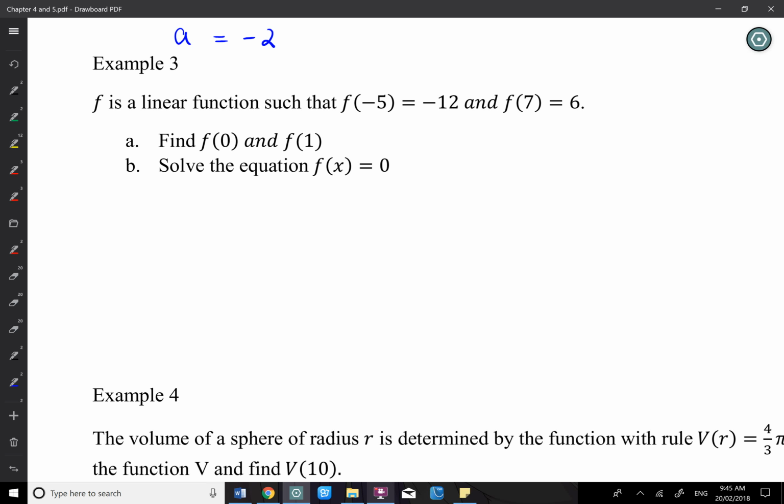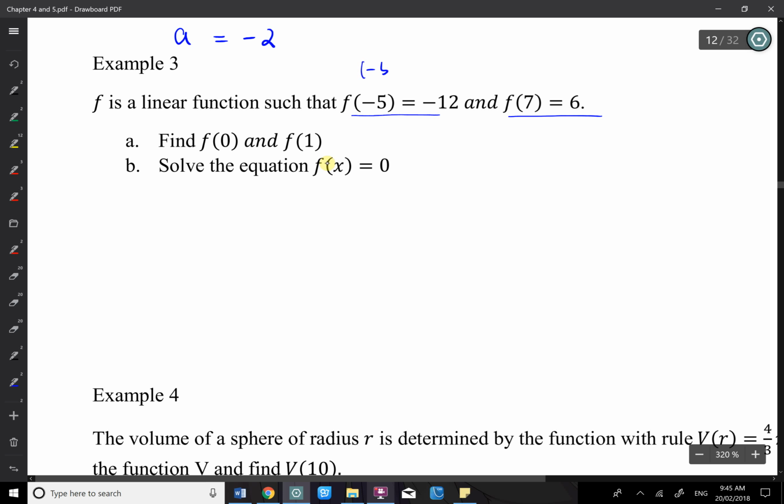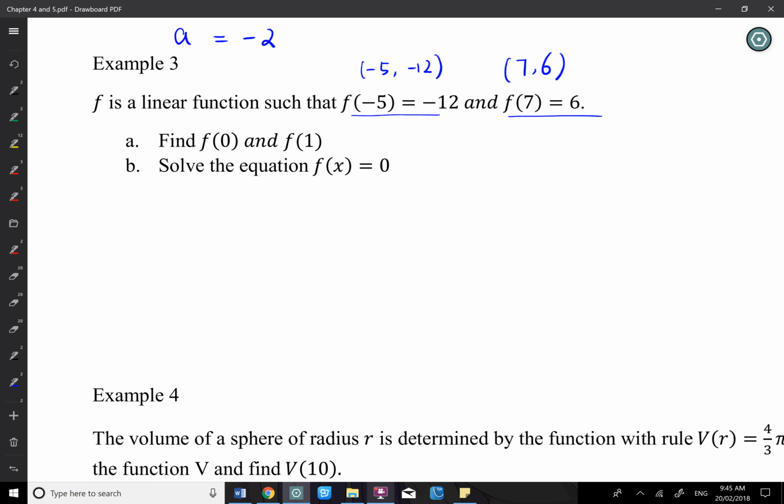For example 3, most of you chose to set up a linear equation y equals mx plus c or ax plus b to solve for that, which is a correct method. Nothing wrong with it. I'm just trying to give you another idea of how to solve this type of question. For this particular question, because it's linear, and the two values given are minus 5 and minus 12, 7 and 6, this is exactly the same as giving 2 points on the line and asking what the linear equation is.